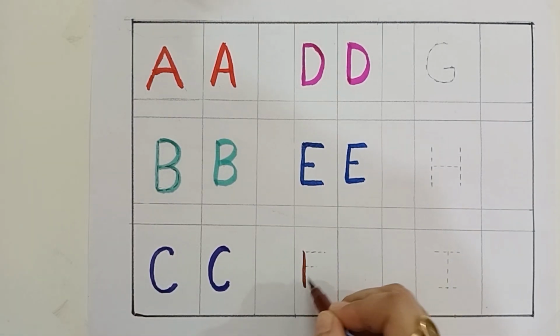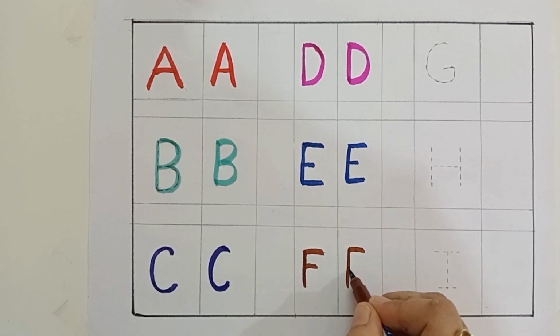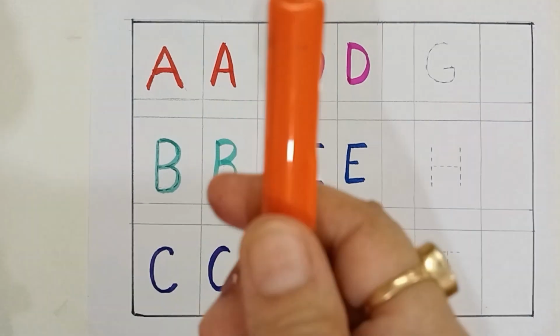F for flower. F for flower. Brown color. Orange color.